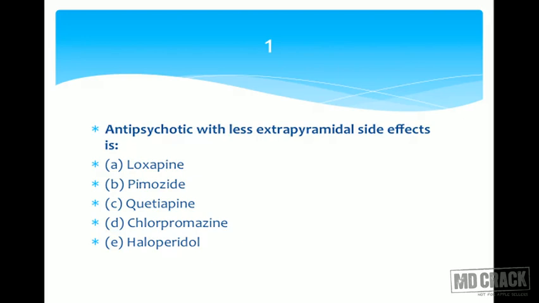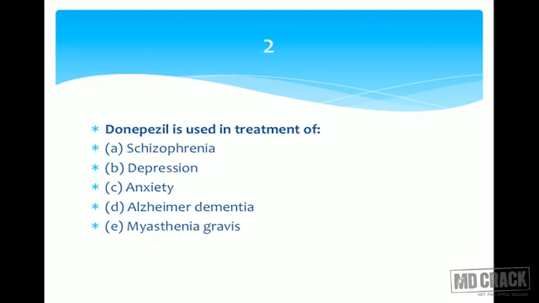Let's take the names of some newer antipsychotic agents just for your reminder: clozapine, olanzapine, risperidone, quetiapine, aripiprazole, ziprasidone. Is that fine? So we are speaking about this particular group, with less liability to produce extrapyramidal side effects, and that's the great advantage of atypical antipsychotics over the traditional ones. So look at the answer, that's quetiapine. Let's go to the next question.